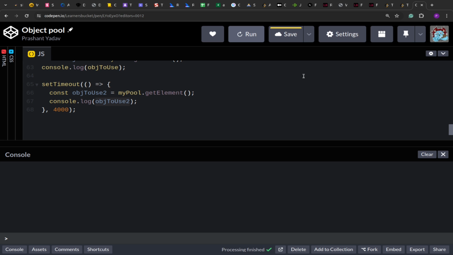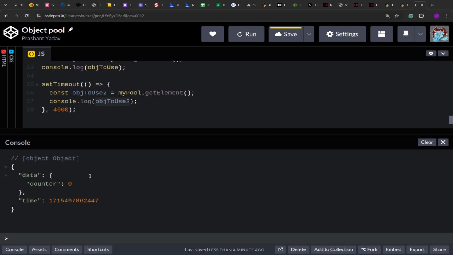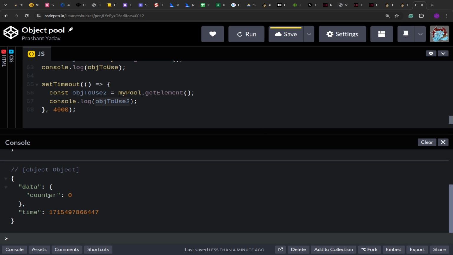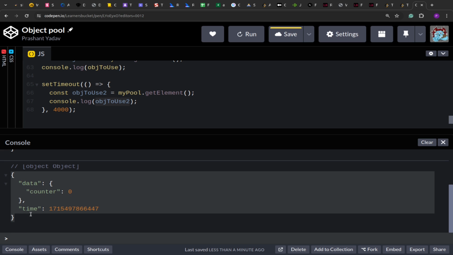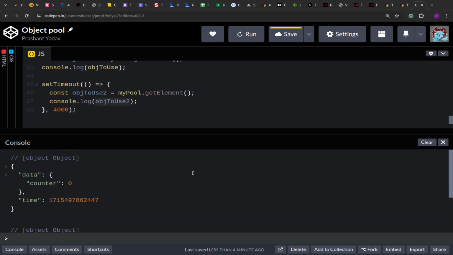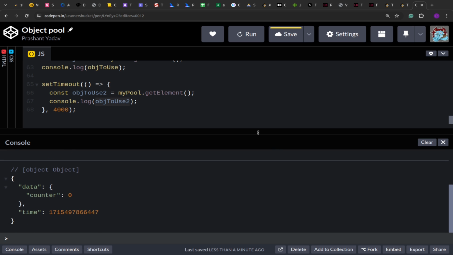Now let's see that. So we got the first value printed, and after 4 seconds you see that the object is available. So this is duration based bounding in the resource pool.